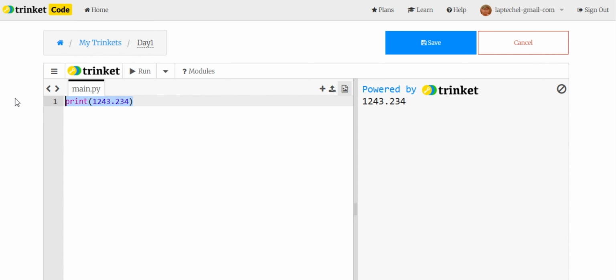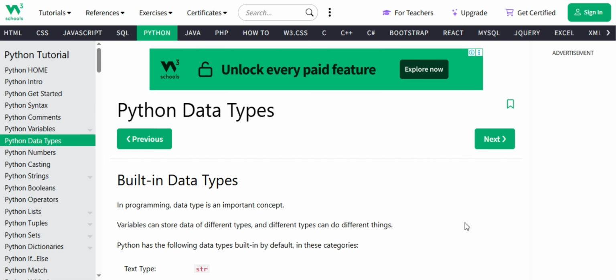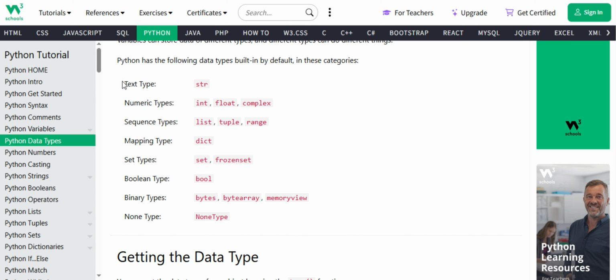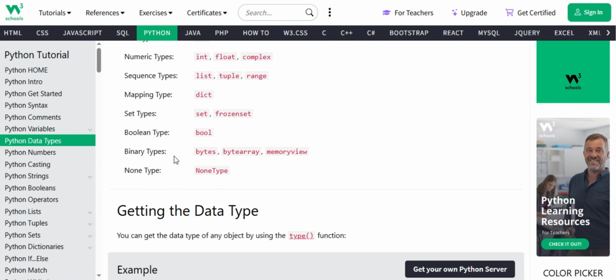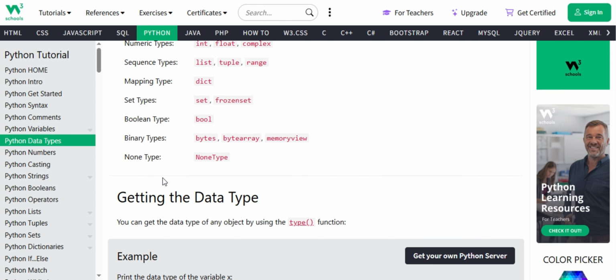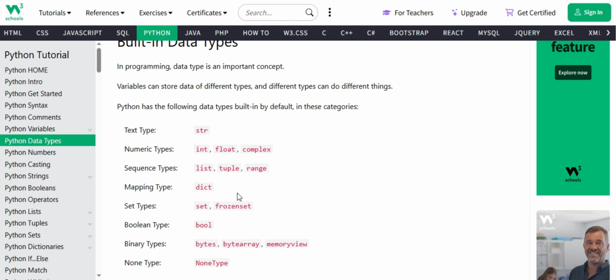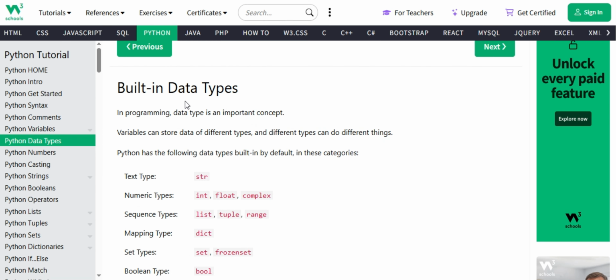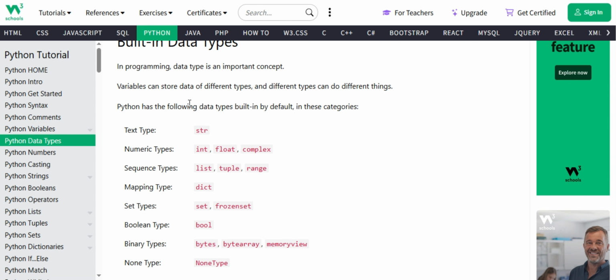Data types are divided into many. Let me show you something. Here are the data types. You must memorize these things. Text type is string, with double quotation and single quotation. Numeric types are int, float, complex. Sequence types are list, tuple, range. Mapping type is dict. Set types are set, frozenset. Boolean type is bool. Binary types are bytes, bytearray, memoryview. None type is NoneType.